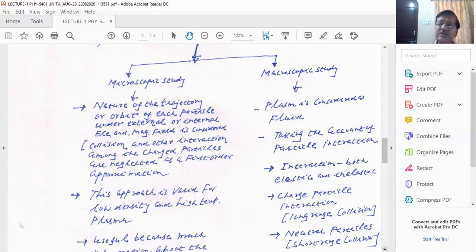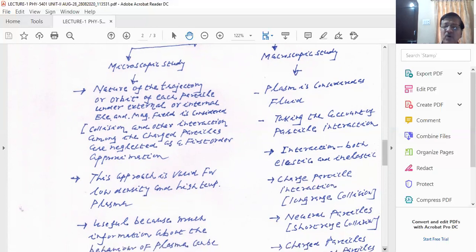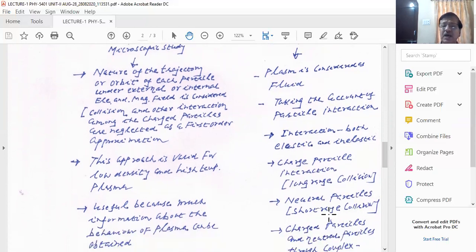When you have charged particle interaction, that is a long range collision, that is a Coulomb interaction. Charged particle interaction means electron-ion, electron-electron, and ion-ion interactions in the plasma state, and this is known as the long range collisions. Similarly, you also have to consider the short range collision. There are neutral particles. You have two neutral atoms in the plasma state which are not ionized, because you have three components in plasma. The plasma is not always fully ionized.